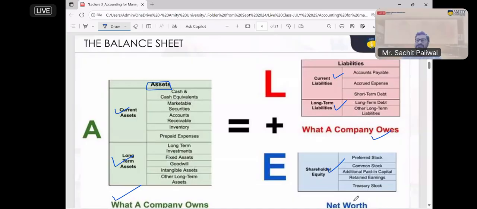Now, Muskan is asking what is treasury stock? These are the shares which are bought back by the company. Those are the shares which are repurchased by the company. And there are some stock which is issued to certain members, that is called preferred stock. So there are different categories of stock that we will discuss in the upcoming session when the stock chapter comes into the picture. So preferred stock is issued to selected members. That is why it is called preferred or preference stock.